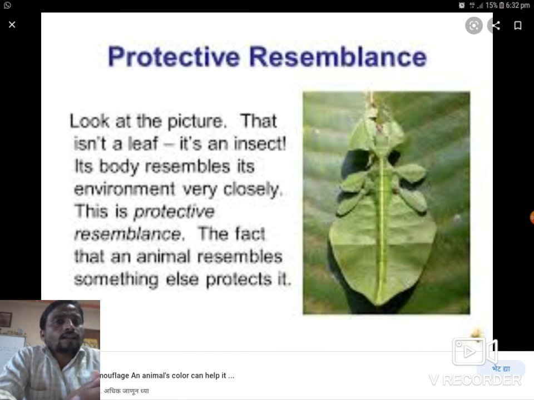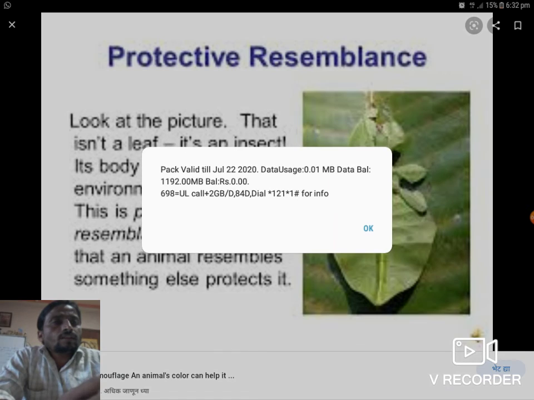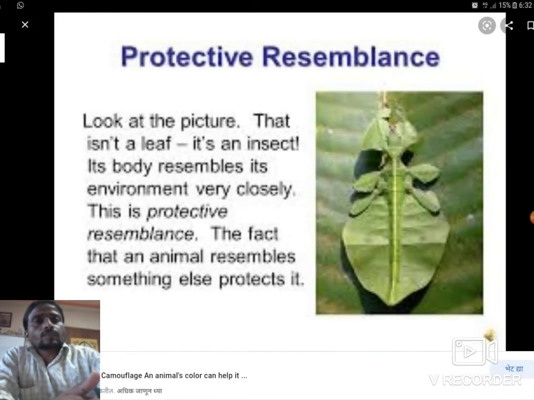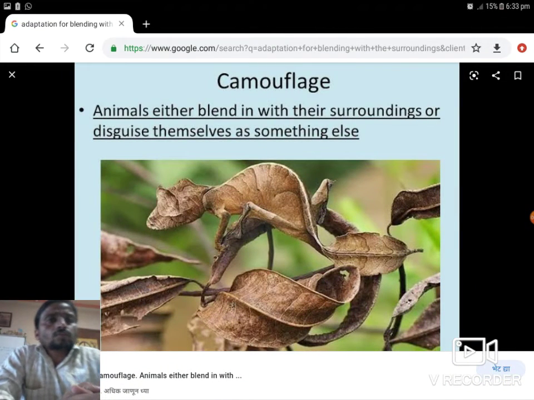The fact that an animal resembles something is protective, meaning all the changes inside the body are useful to live in the surroundings. Another example is camouflage. The animal either blends in with its surroundings or disguises itself as something else. That is the adjustment with nature. That is an example of adaptation.